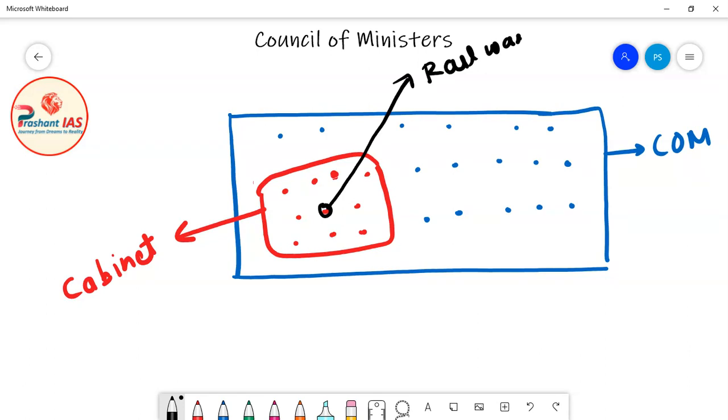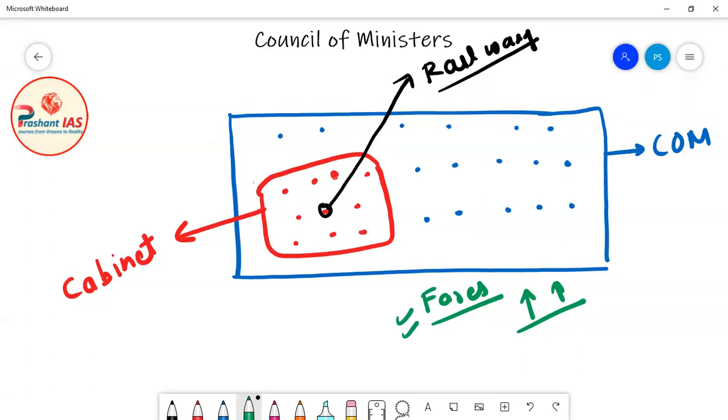Now let's suppose that the government increased the fares in railways. It means the government increased the charge, the price of train travel.